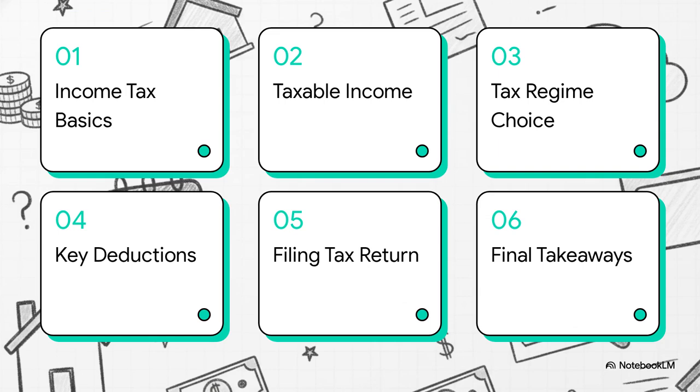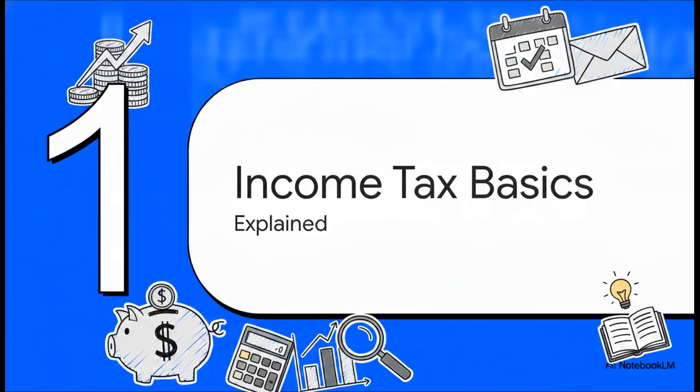Here's our quick roadmap for today. 1. Income tax basics. 2. Sources of taxable income. 3. Choosing your tax regime. 4. Key tax deductions explained. 5. Filing your tax return. And 6. Final tax takeaways. All right, starting right off with Section 1, Income Tax Basics Explained.